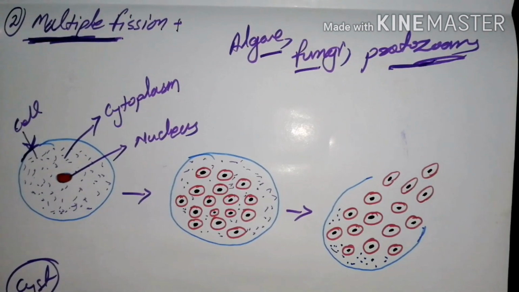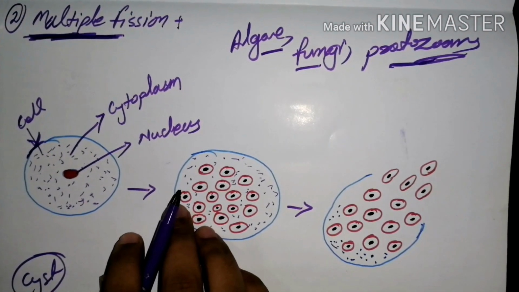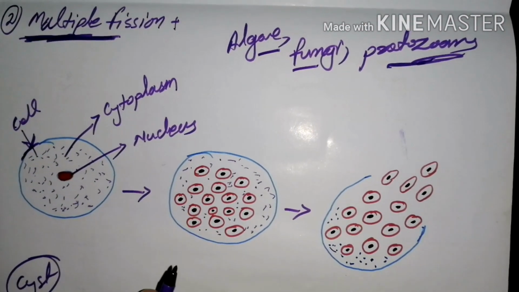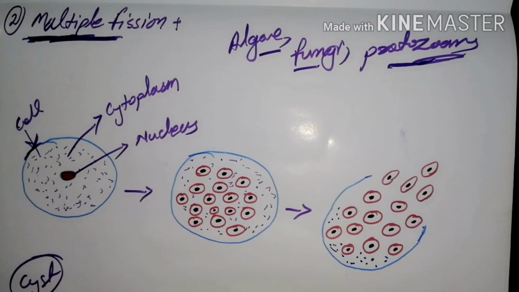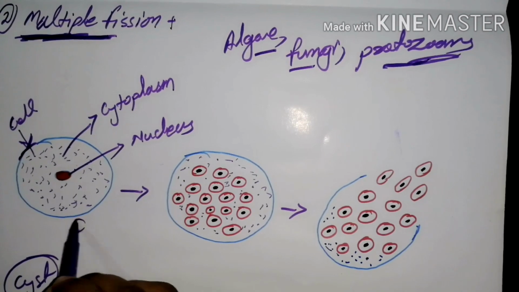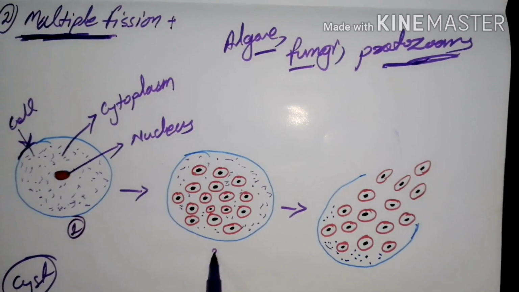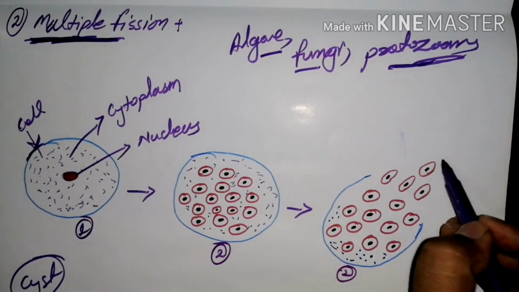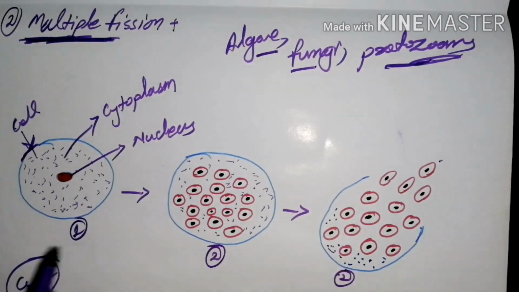So in this method, a single parent body produces many daughter organisms. That means a single parent body, here is the single parent body, is going to produce a number of daughter cells in the last stage.